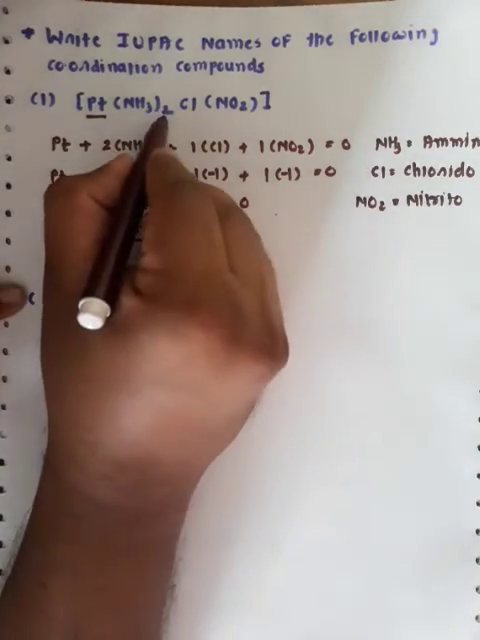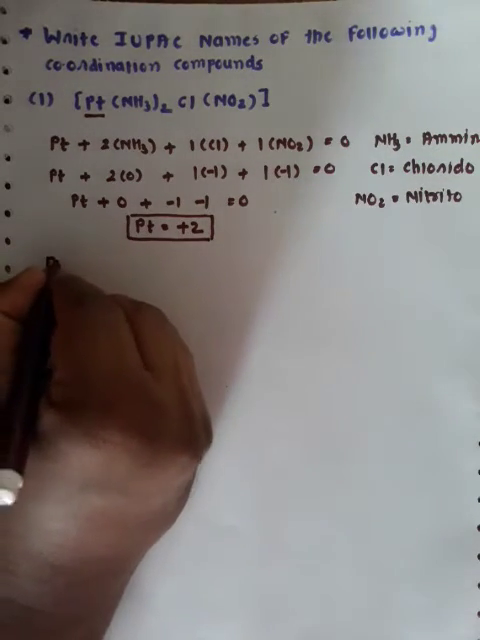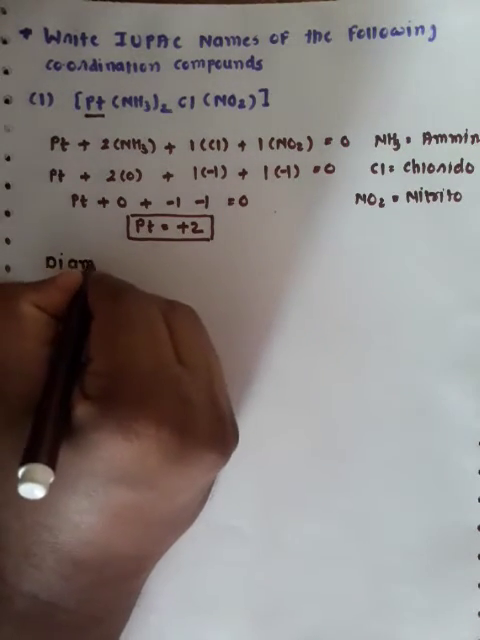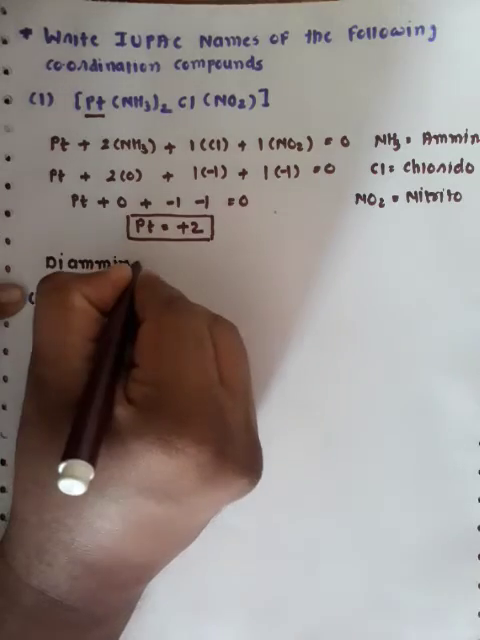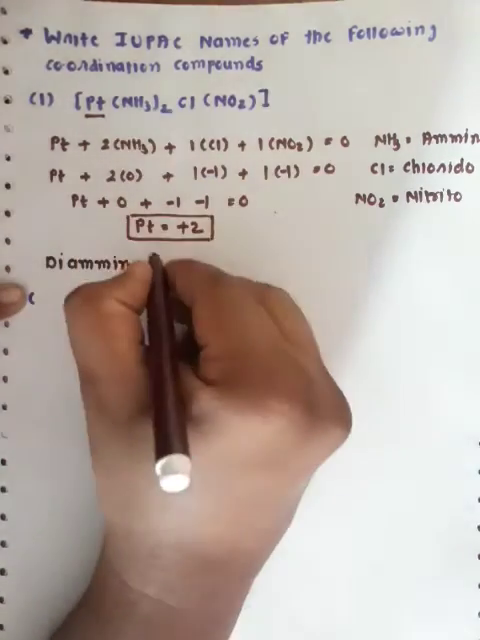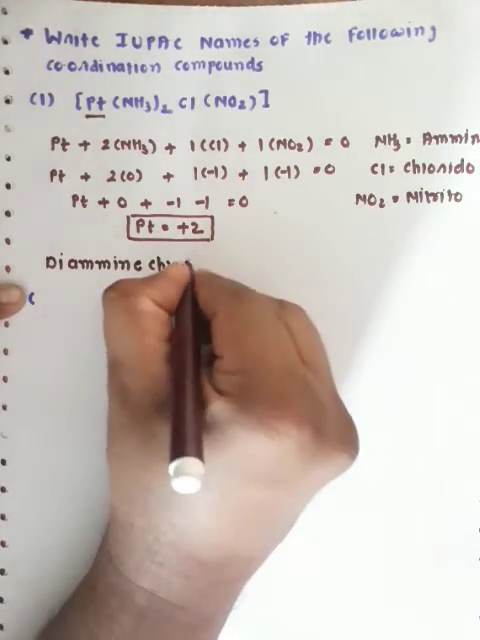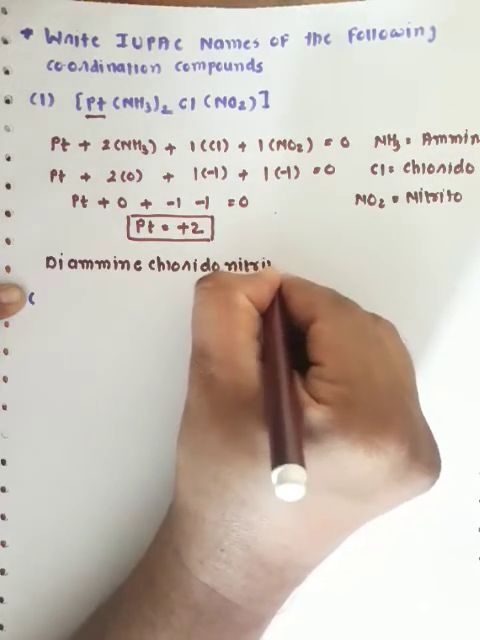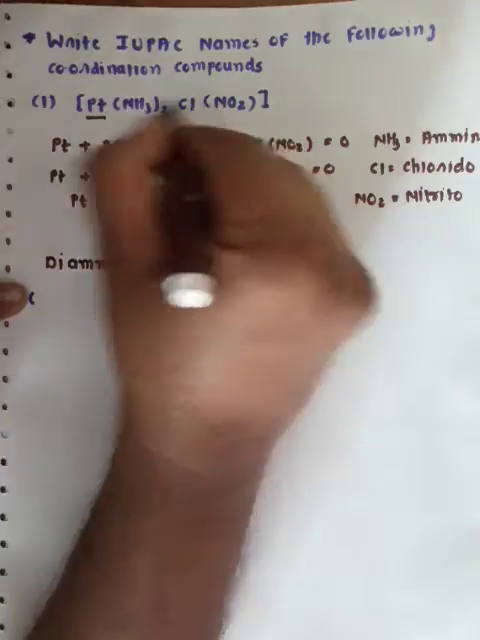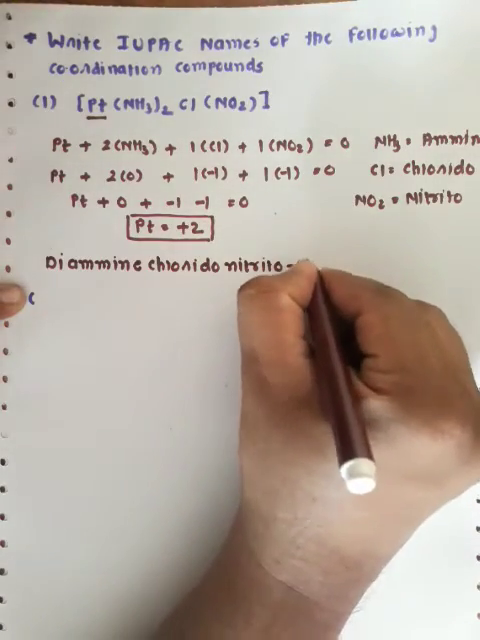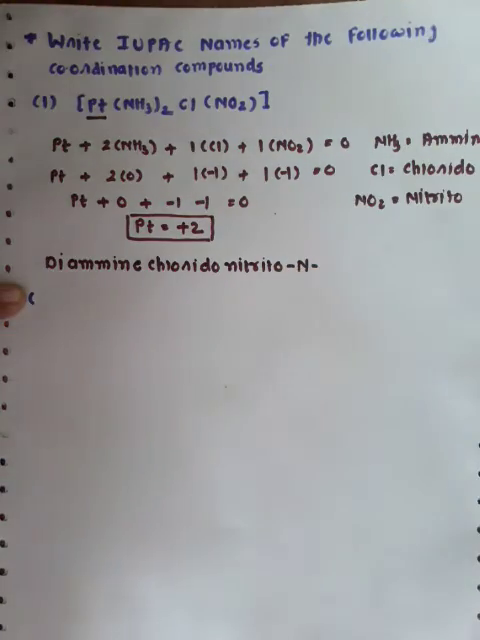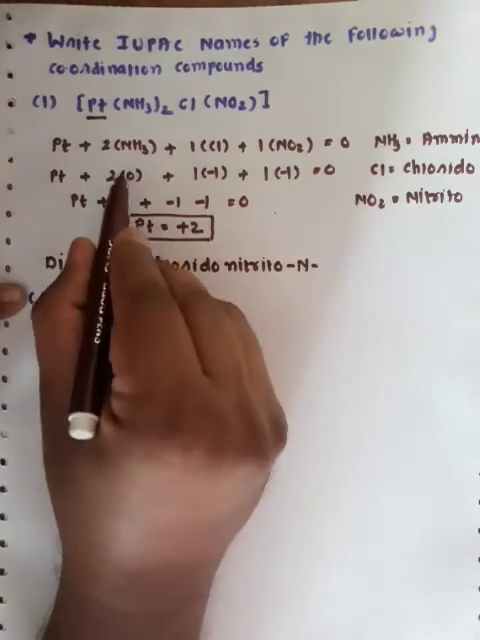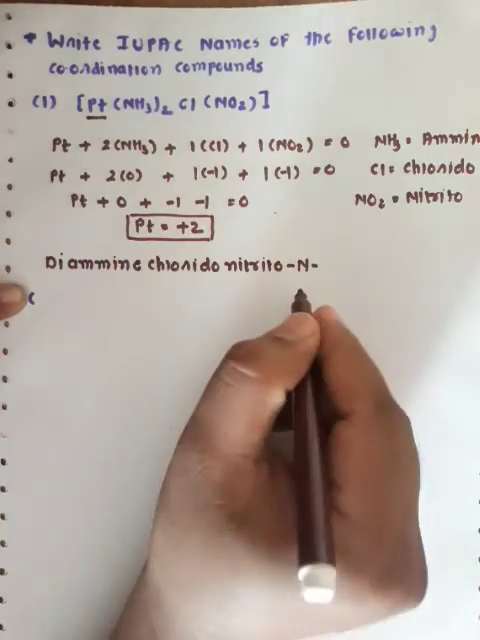So it's clear that ammine must be written first. How many times is it repeated? 2 times, so it is written as diammine, then chlorido, then nitrito. Here it is attached via N with the metal atom. The total number of negative ligands is 2 and neutral ligands are also 2.